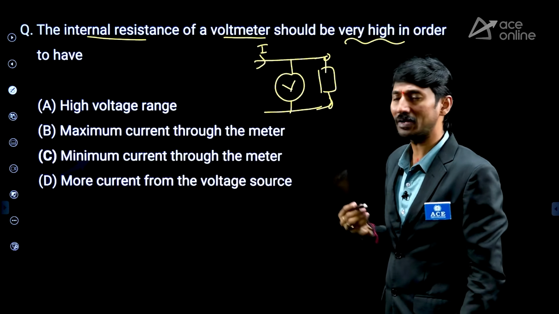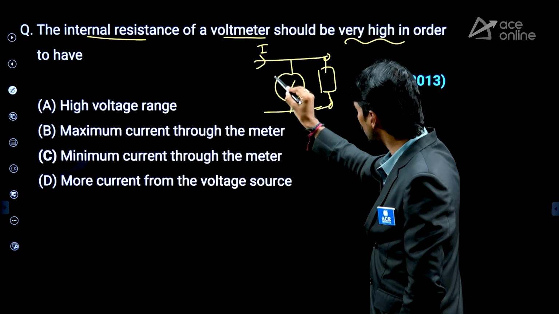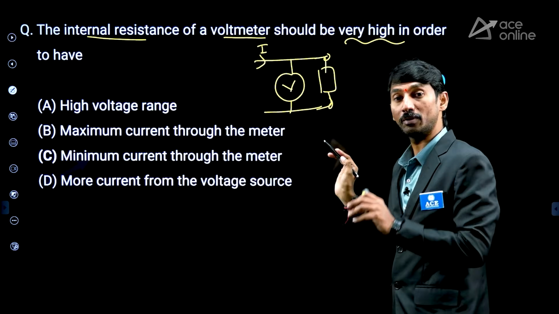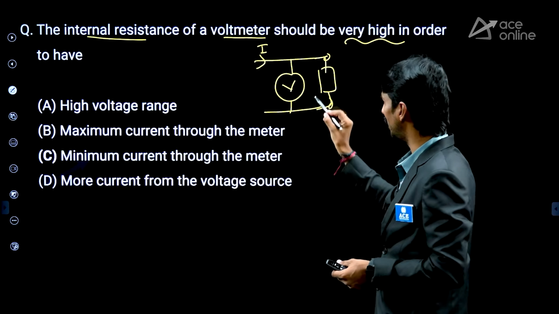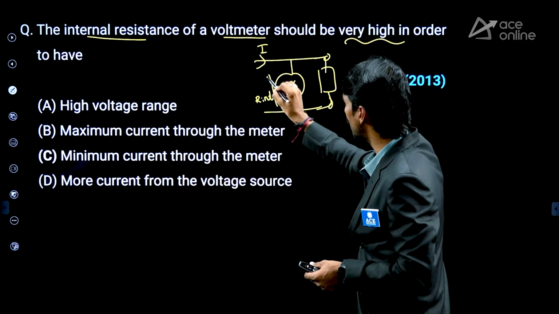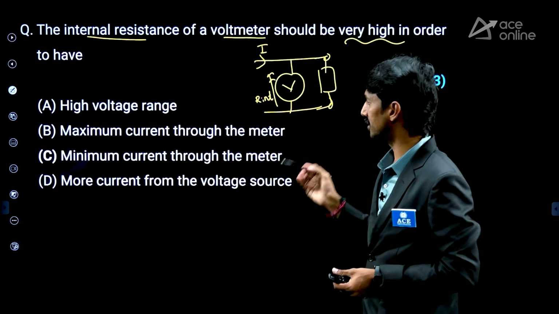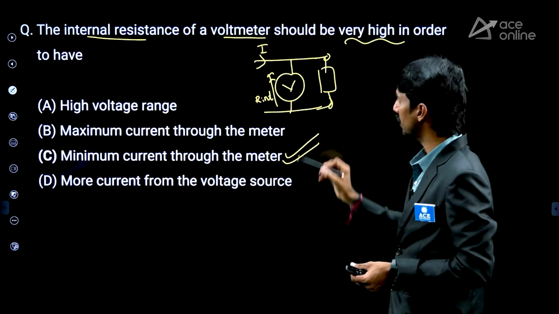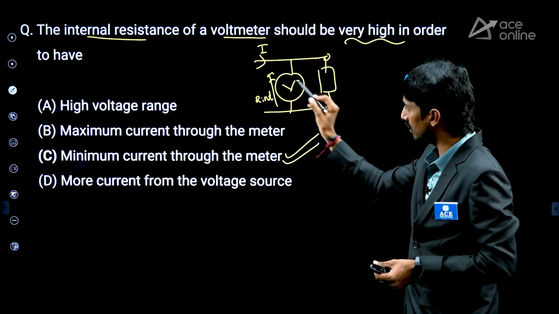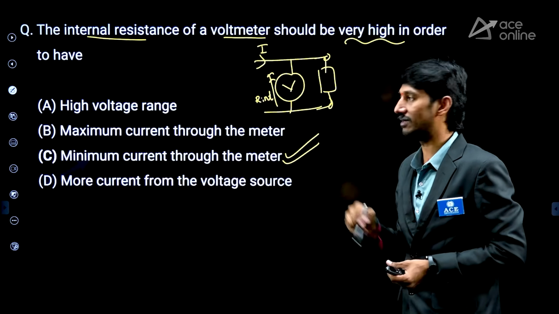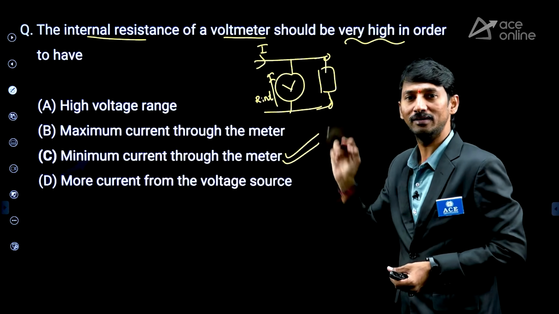So that is the reason why the voltmeter must be designed with very high resistance, to have minimum current through the meter. Therefore the load will not be disturbed.